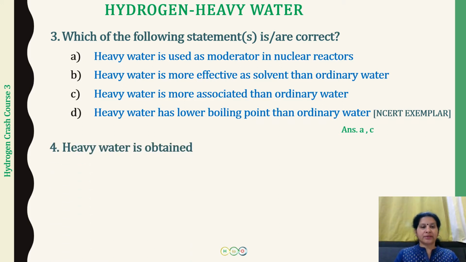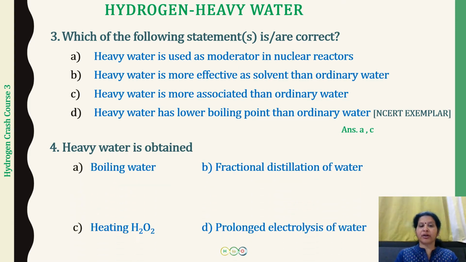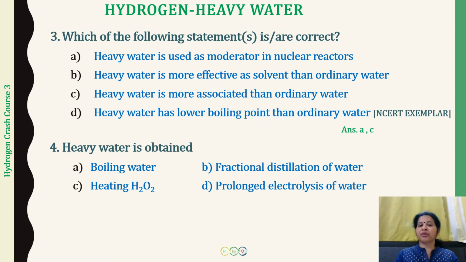The next we have is that heavy water is obtained by boiling water, fractional distillation of water, heating hydrogen peroxide, or prolonged electrolysis of water. Here what you have to remember is that initially heavy water was obtained by the prolonged electrolysis of water. Urey and co-workers developed an electrolytic cell in which water's electrolysis was done. When electrolysis was done, the difference between water and heavy water is in the chemical reactions for water, which is also going to be the decomposition reaction over here.